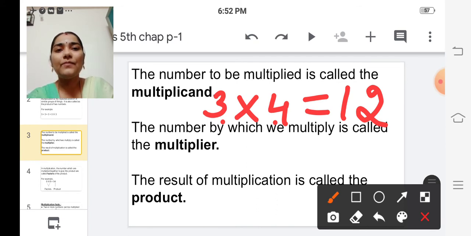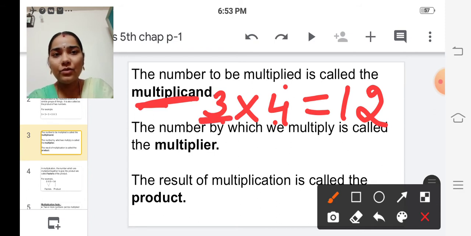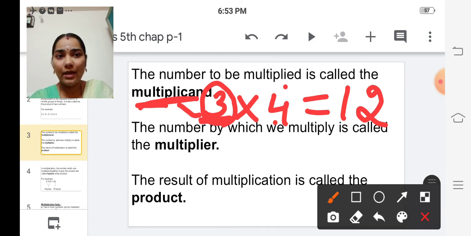See the first one. The number to be multiplied is called the multiplicand. Here the number to be multiplied is 3, so 3 is called the multiplicand. The number by which we multiply is called the multiplier.